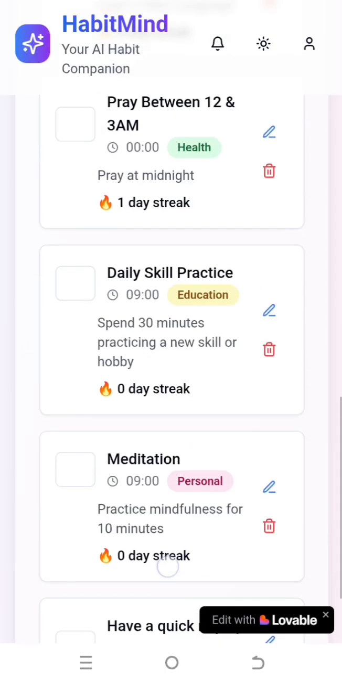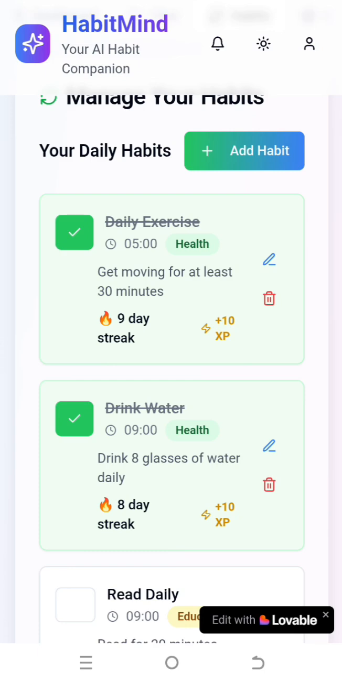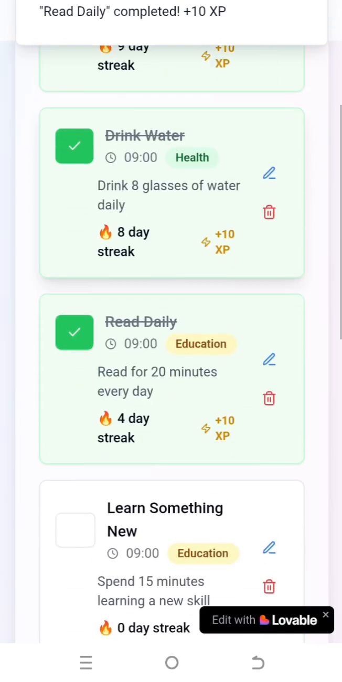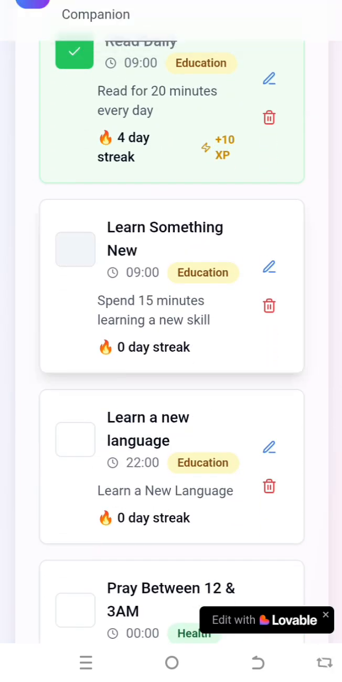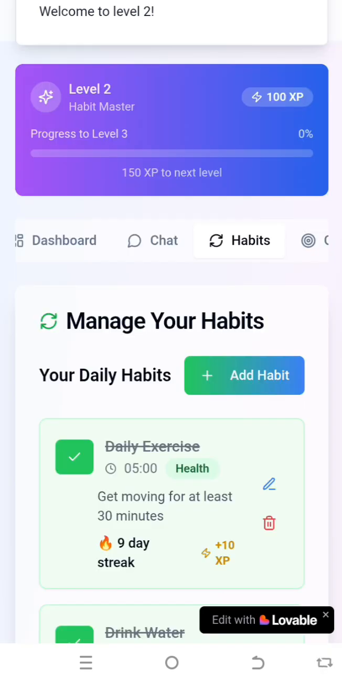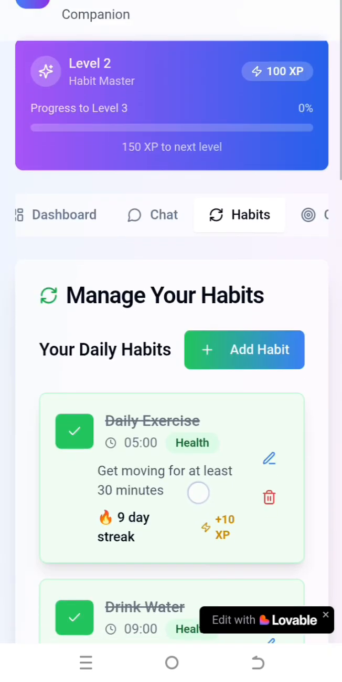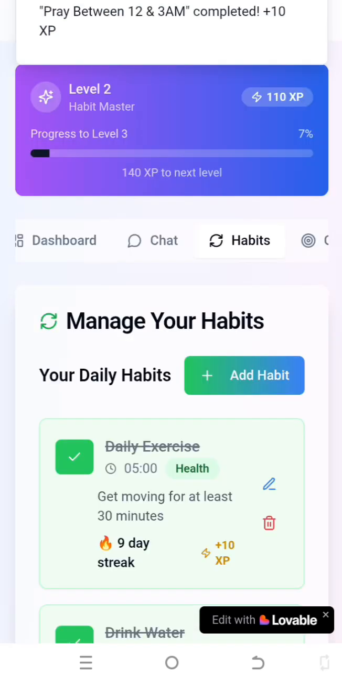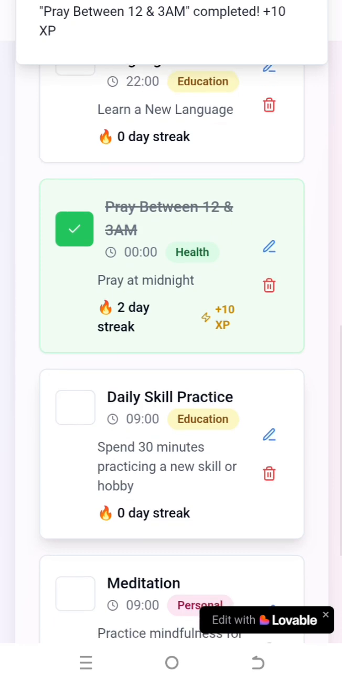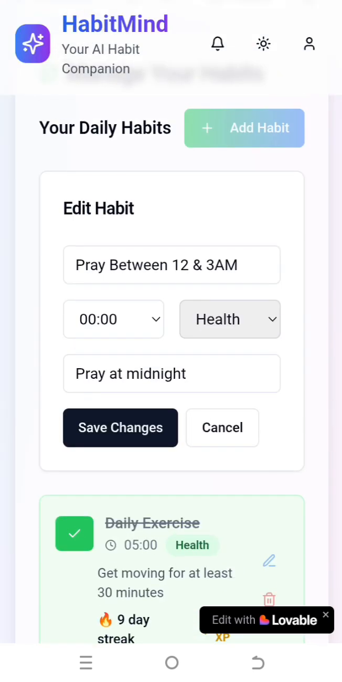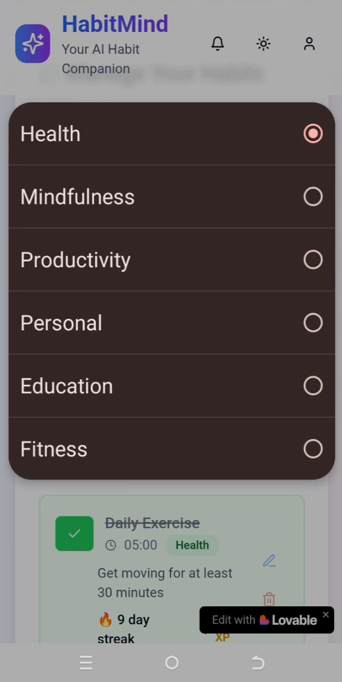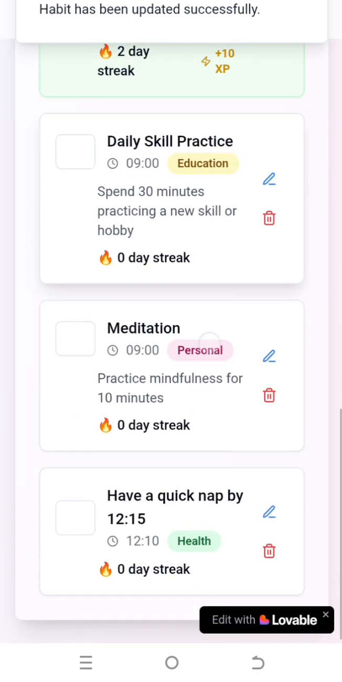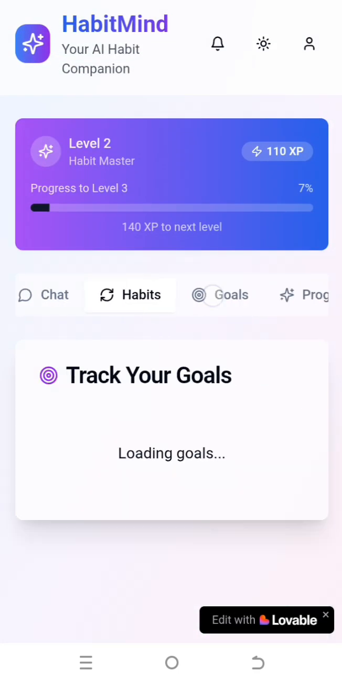As I complete all these habits, I can mark them. You can see the ones I previously marked. Let me say I've read. I can click here to mark that as completed. Let's say I learned something new. I can click here. You can see my progress: I've progressed to level 2. I can mark this pray between 12 and 3. You can change the category like this. I'll call it mindfulness. You can change the category of a habit. Next I have goals.